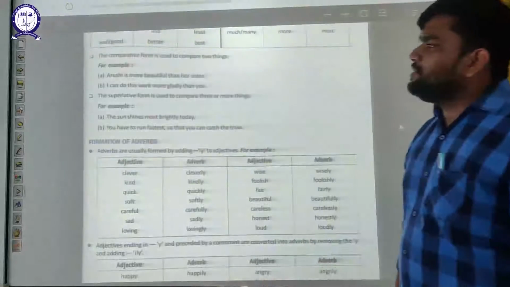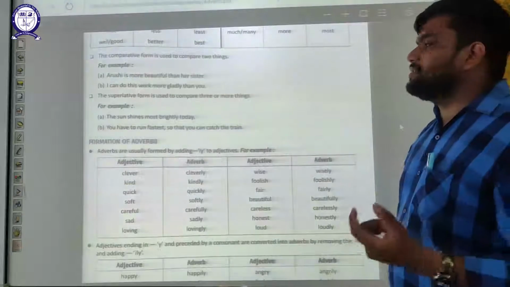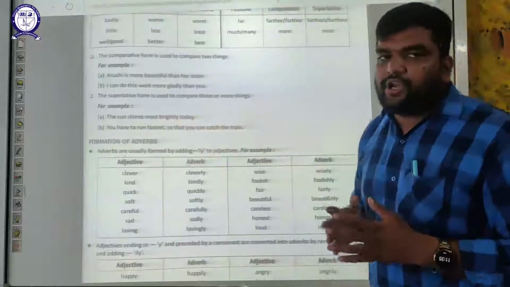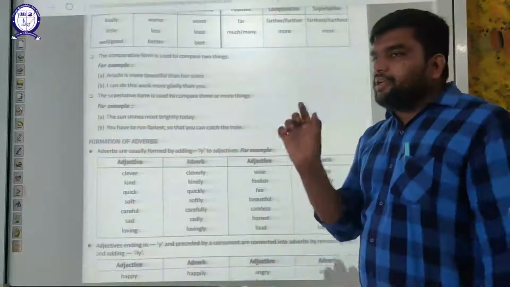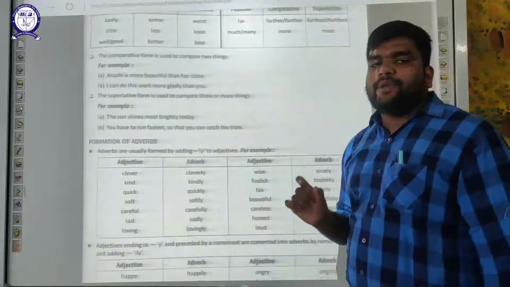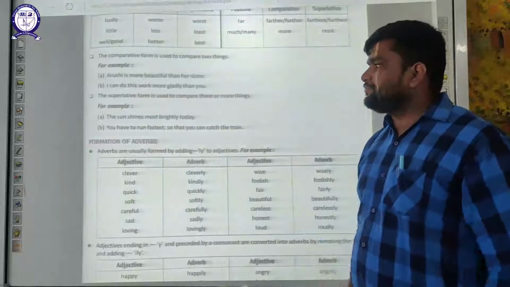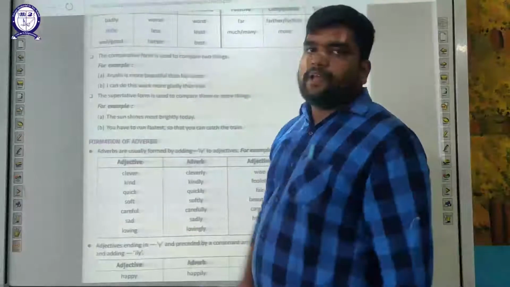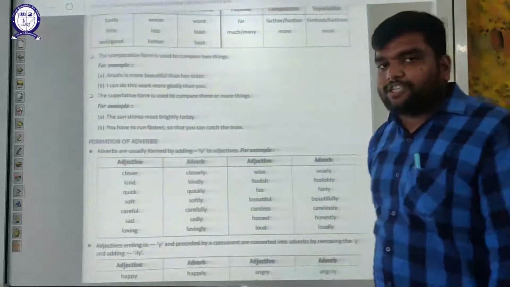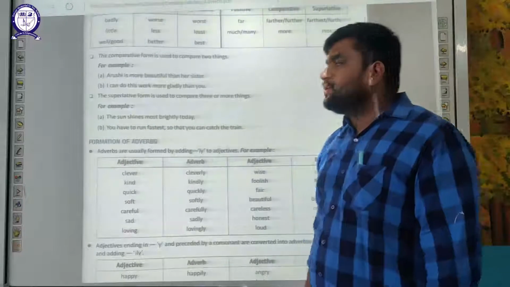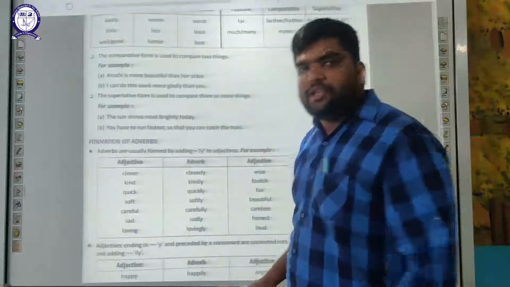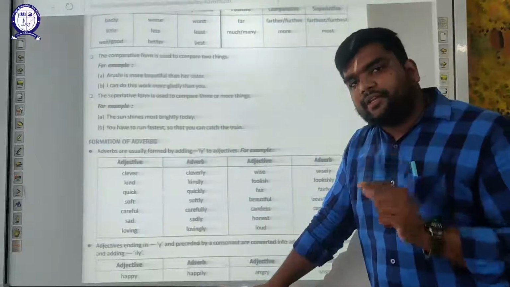Now, the comparative form is used to compare two things, as we all know. The name itself is derived from compare, so comparison is made between two things. Like if we use better, we would say Sachin is a better batsman as compared to Virat Kohli. And if we talk about best, Sachin is the best cricketer in the world.